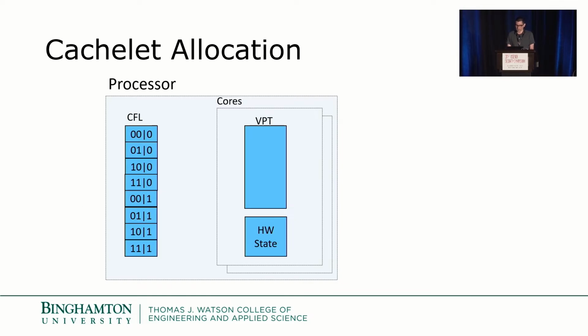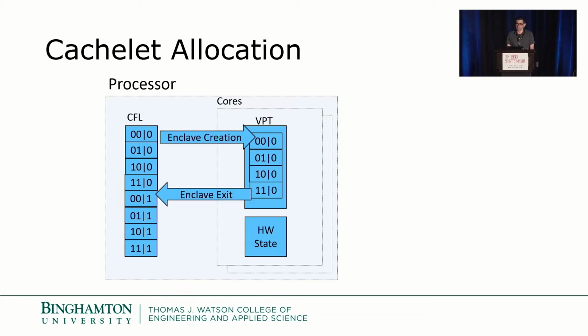To enforce this, CC allocates cachelets from a common or shared cachelet free list, or CFL, which is a hardware structure similar to a register free list. The TEE logic is augmented to pop entries from the CFL when a cachelet or an enclave is created and return them when the enclave is destroyed. This ensures that no two enclaves will receive overlapping cachelet allocations.